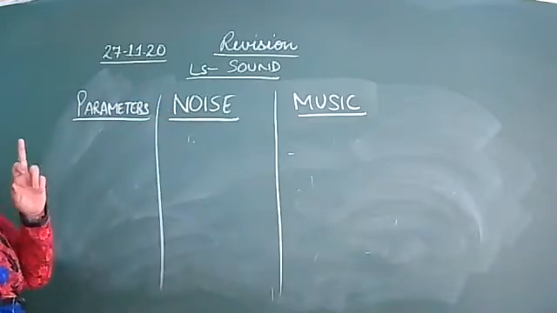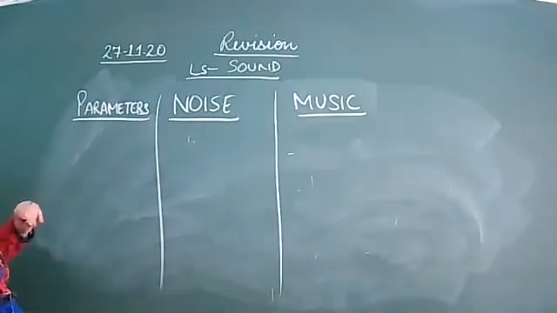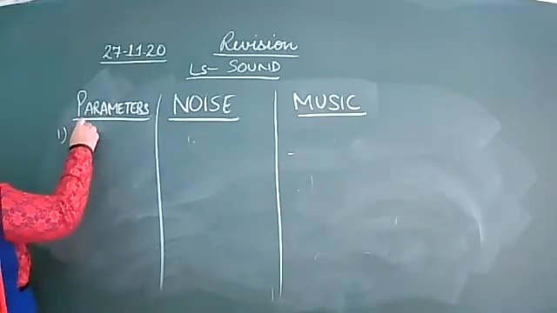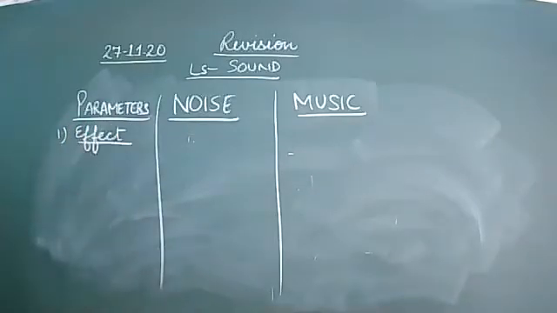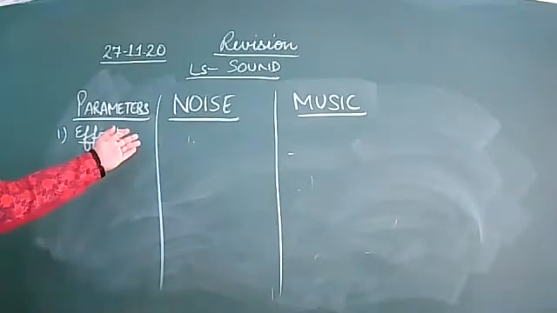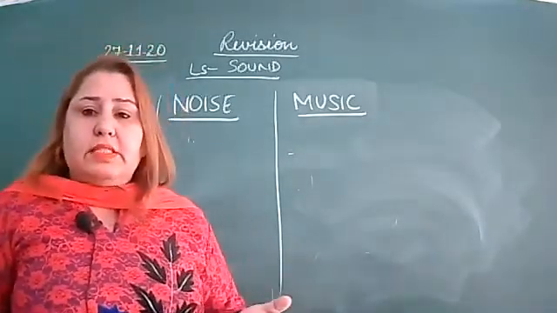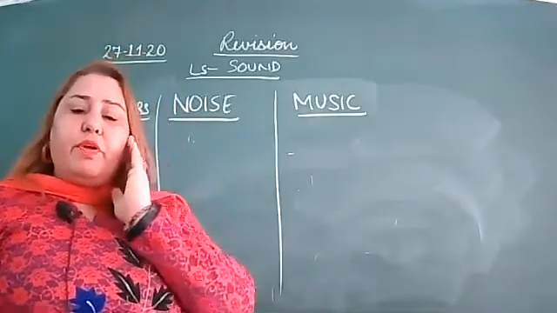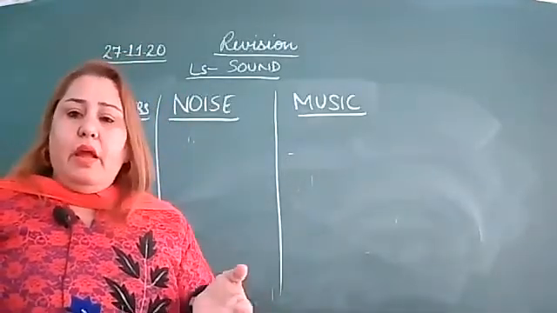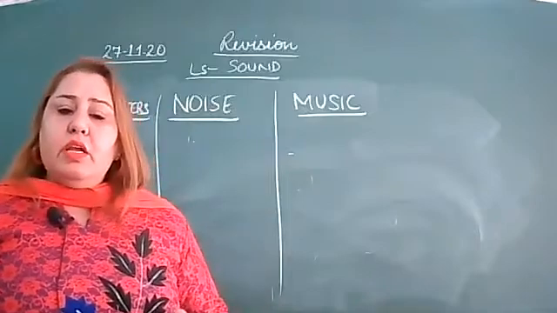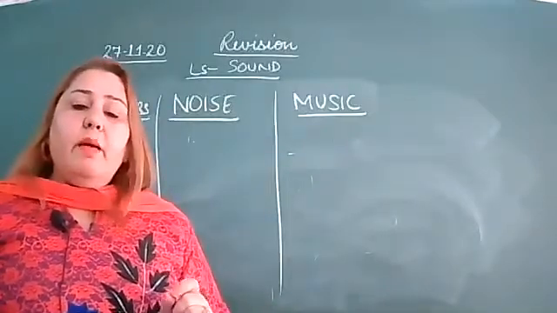Number one parameter is the effect. What is the effect of noise? It produces an unpleasant effect on our ear and mind. And what is the effect of music? It produces a pleasant effect on our ear and our mind.